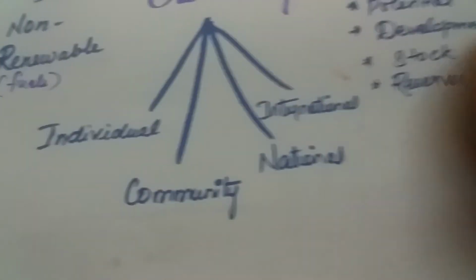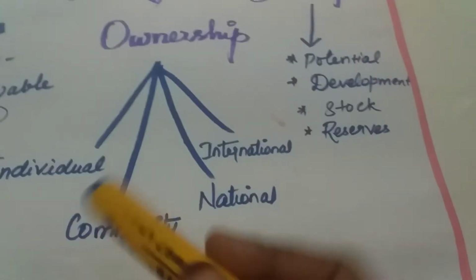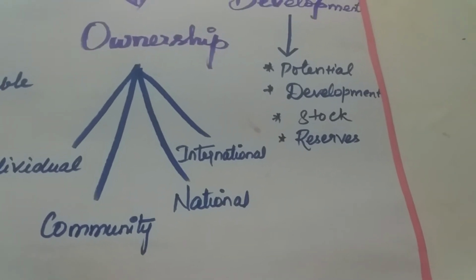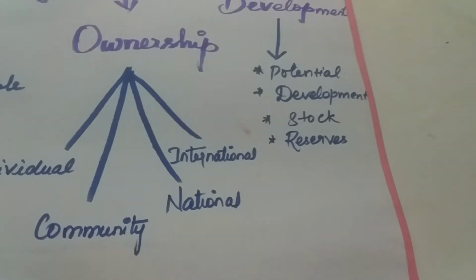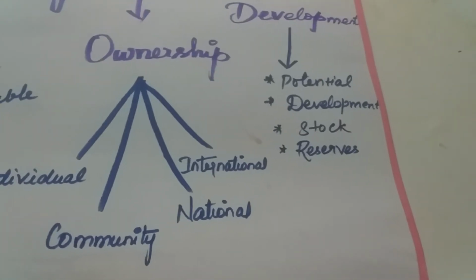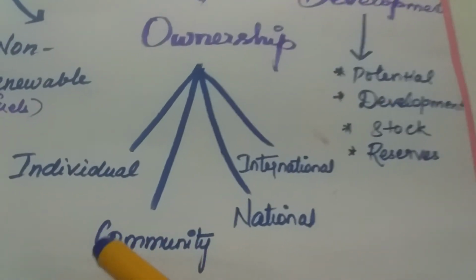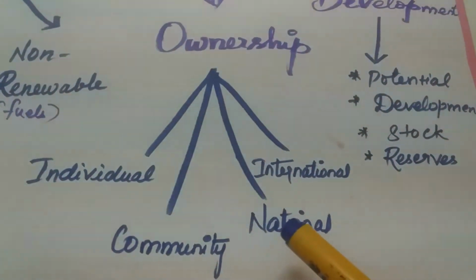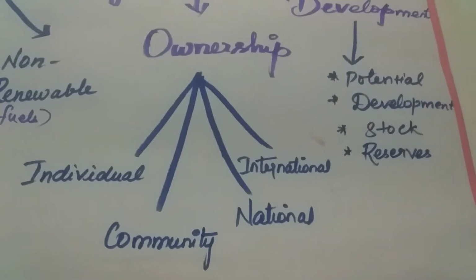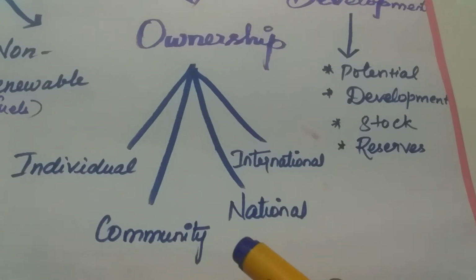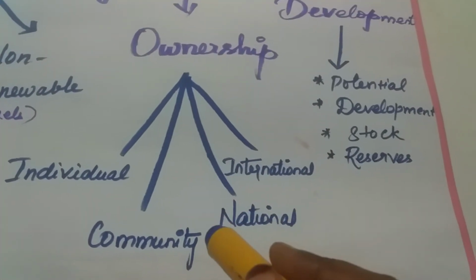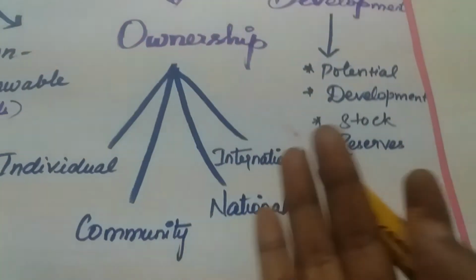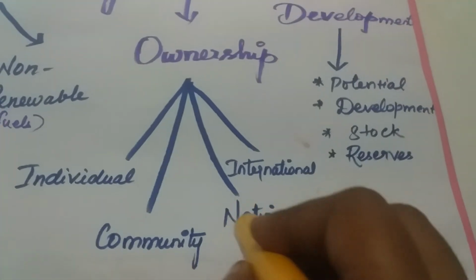What is a community owned resource? Resources owned by a community or society are called community owned resources. For example, near our house we have a park or ground, which can be used by all the neighbors. That is known as community owned. What is meant by national owned? Resources owned by individual nations are called national resources. For example, government land, roads, canals, railways all come under national resources.